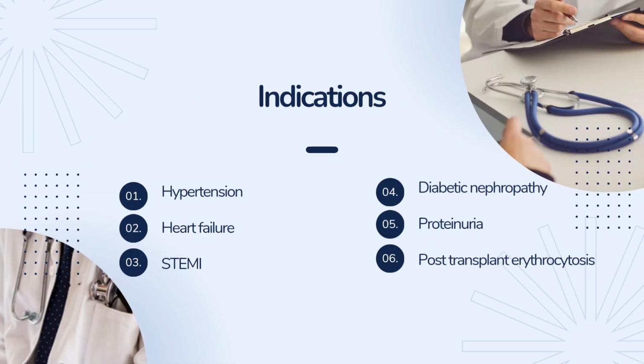The following are indications approved by the United States FDA and conditions that lisinopril may effectively treat, but are not FDA approved. FDA-approved indications include hypertension, heart failure, and ST segment elevation myocardial infarction, if given within 24 hours. Off-label uses include diabetic nephropathy, proteinuria, particularly in patients with immunoglobulin A nephropathy, and post-transplant erythrocytosis.